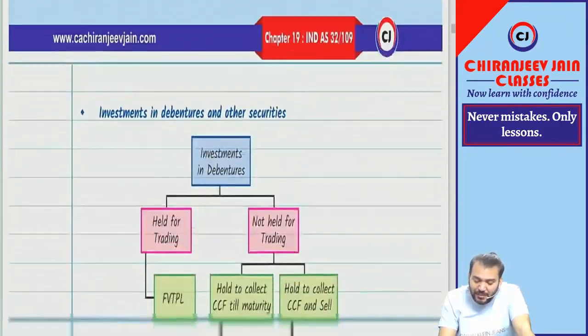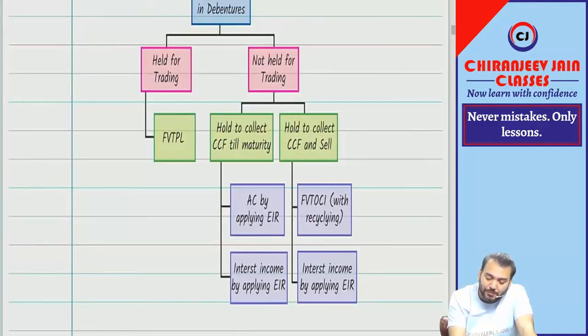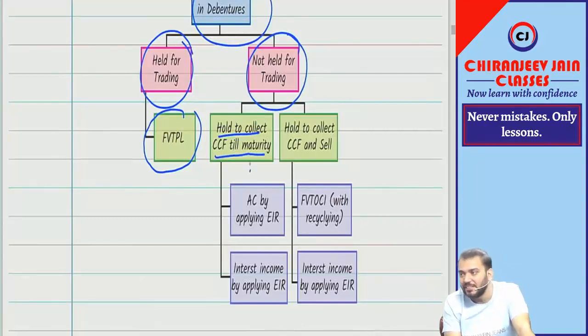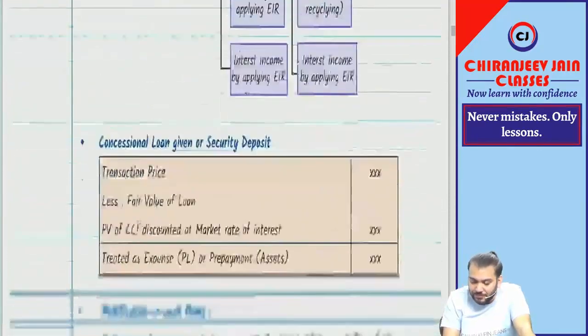Then investment in debentures and other securities. If the debenture is held for the purpose of trading, then FVTPL. If not held for the purpose of trading, then find out whether it is held to collect contractual cash flow till maturity. If yes, then amortized cost by applying EIR. And if it is held to collect contractual cash flow and sale whenever required, then FVTOCI with recycling. In both cases, interest income will be calculated by applying EIR.